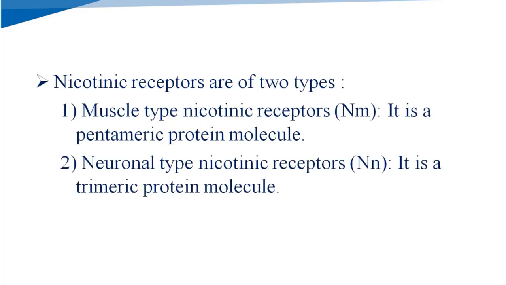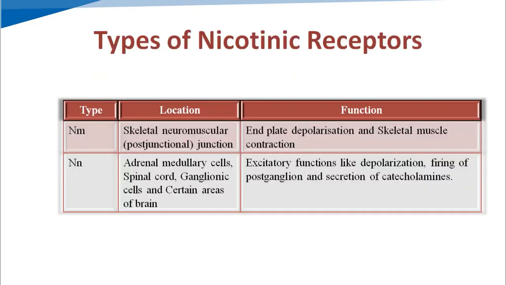Now, types of nicotinic receptors. Nicotinic receptors can be classified into two types, NM and NN. NM means muscle type nicotinic receptors, and NN means neuronal type nicotinic receptors. Muscle type nicotinic receptors are present at the neuromuscular junction of skeletal muscles, and neuronal type nicotinic receptors are present at autonomic ganglia. The muscle type nicotinic receptor is a pentameric protein molecule, and the neuronal nicotinic receptor is a trimeric protein molecule.